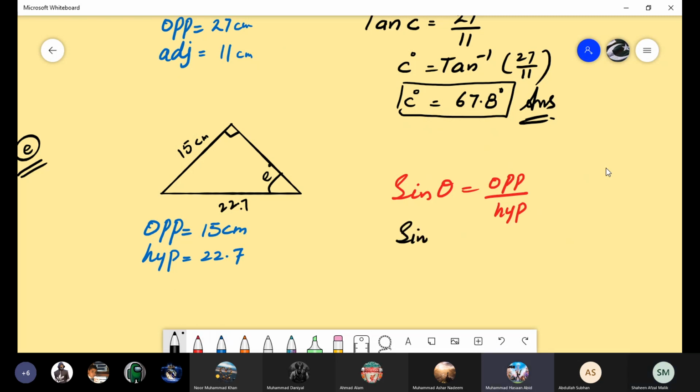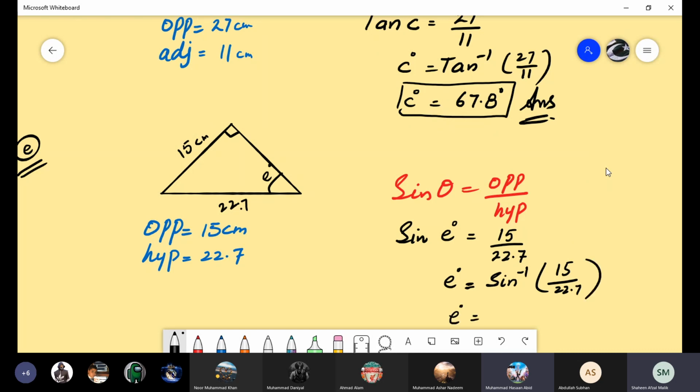Sine E is equal to 15 over 22.7. So when you want to find the value of E, that is equal to sine inverse 15 over 22.7. Ma'am, which is equal to 41.4. Very good. Well done, Hassan Abid. Thank you, beta.